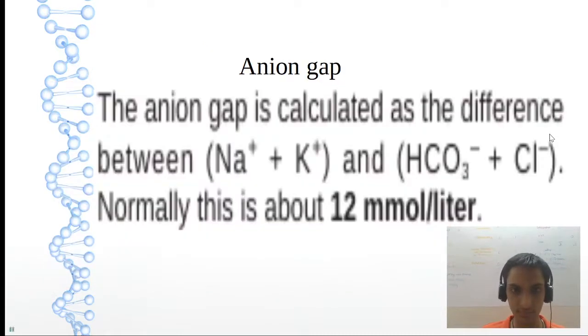Now let us see the anion gap. Anion gap is the difference between the sum of concentrations of cations and the sum of concentrations of anions. What are the cations? Sodium, potassium. What are the anions? For example, bicarbonate, chloride. That gives us the anion gap. Normally 8 to 16, but on average you can say around 12. 8 to 16 millimoles per liter.